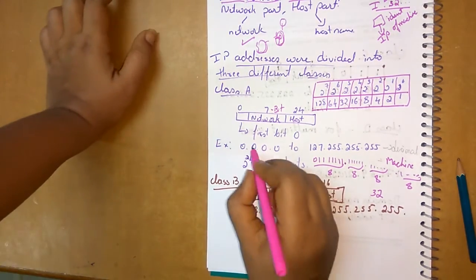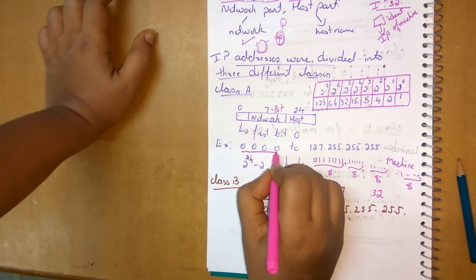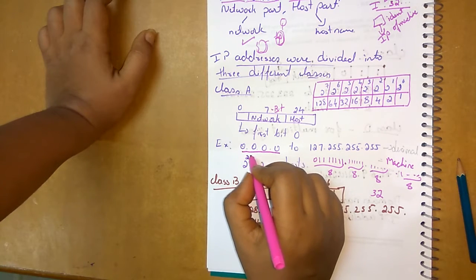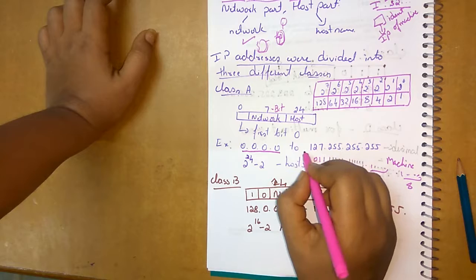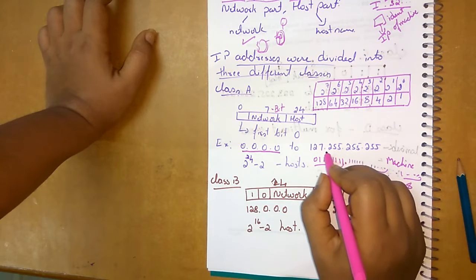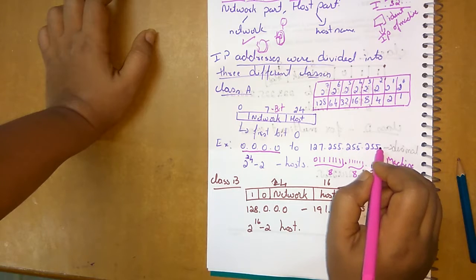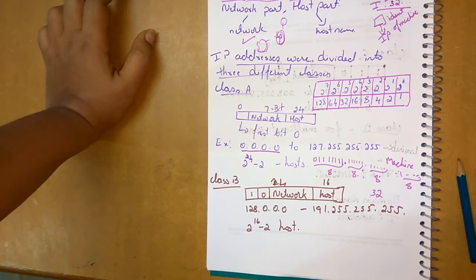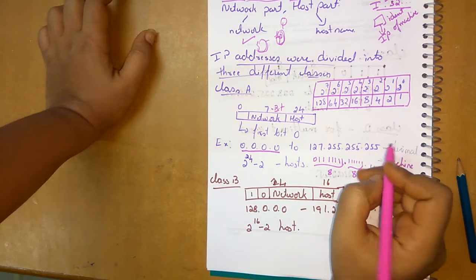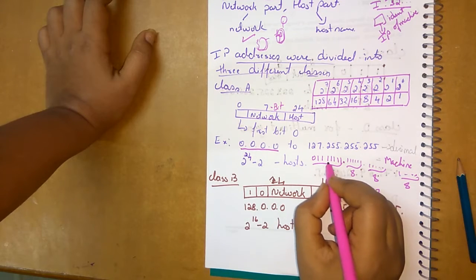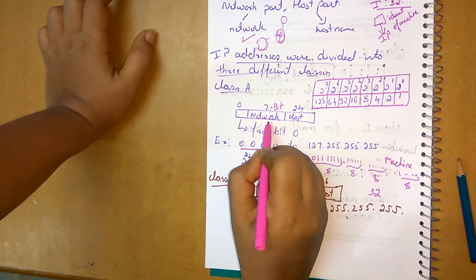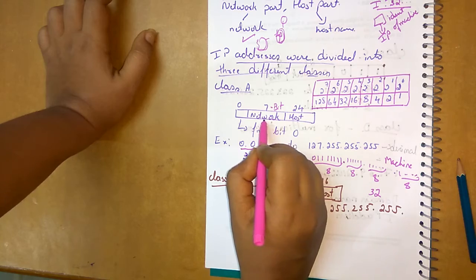And the range of class A gives you IP addresses from 0.0.0.0 to a maximum of 127.255.255.255. Here I can give you a simple example. 7 bits are for the network, so concentrate here.